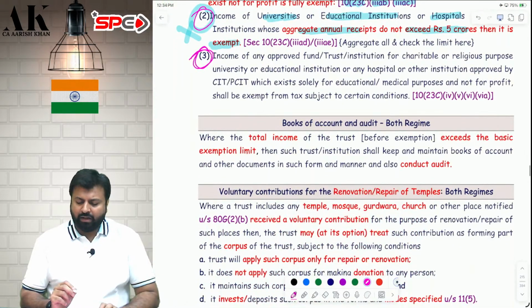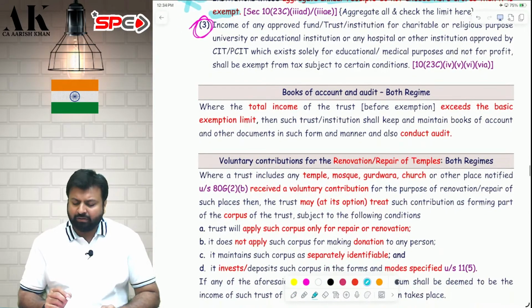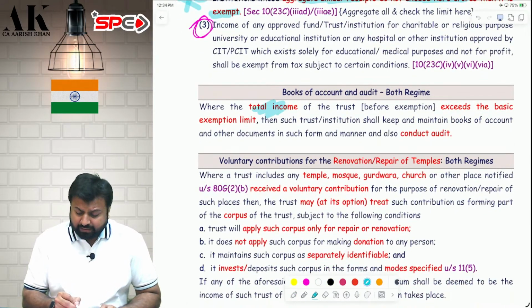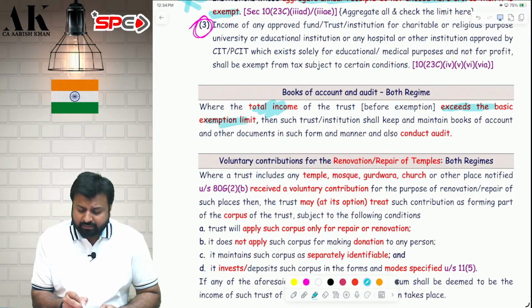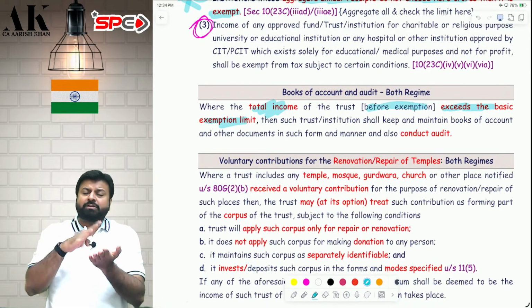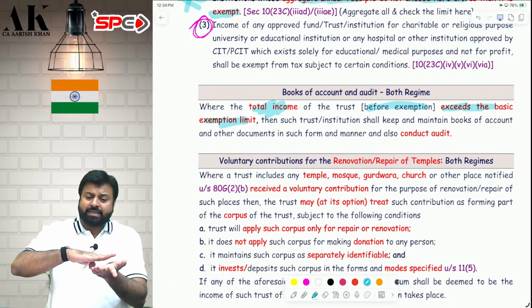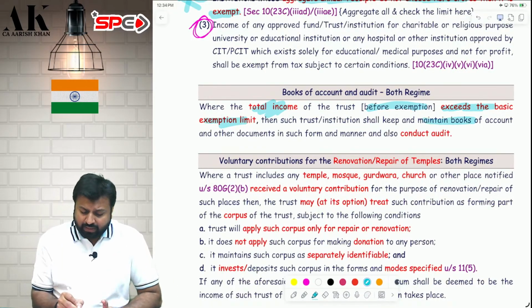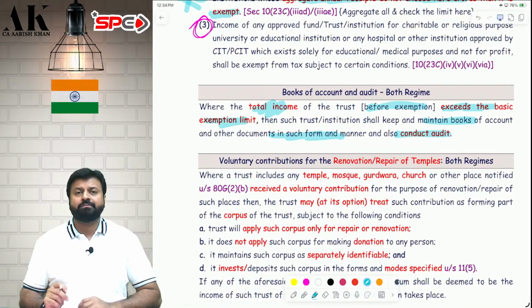Okay. Now, next, some small points are there. We will discuss that, then we will go to exit tax. Now, books of accounts and audit. If the total income of the trust exceeds the basic exemption limit, which total income? Before giving exemption. If your income before exemption is greater than the basic exemption limit, you have to maintain books of accounts and conduct audit also.